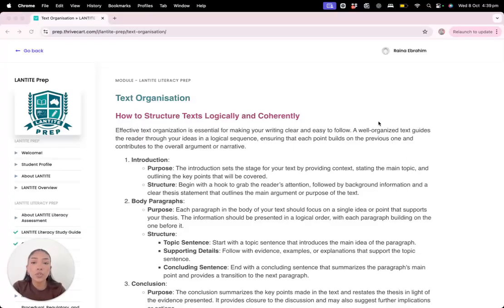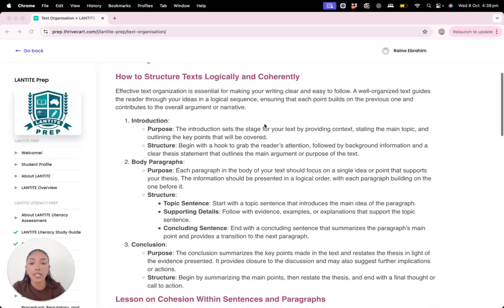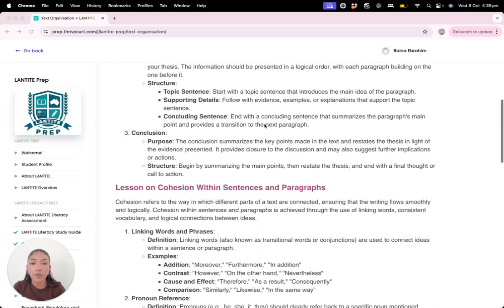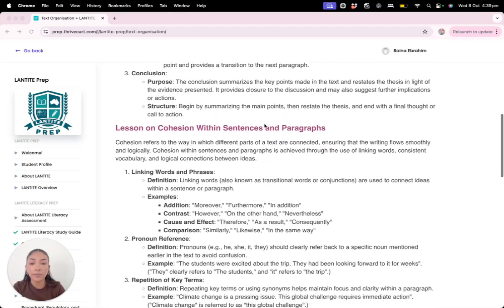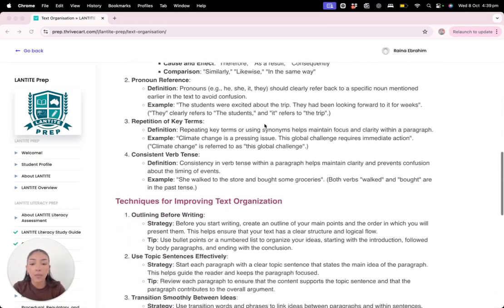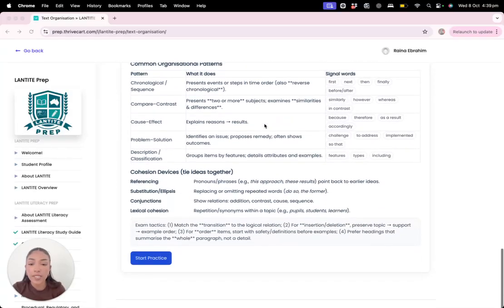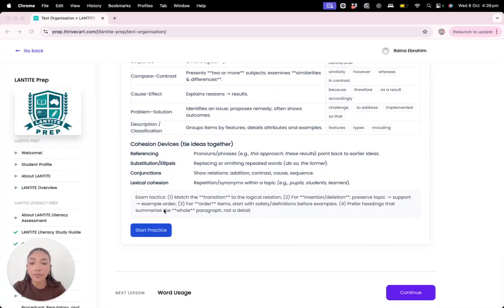So if you want to go through and read all of this, it is available for you on the study guide, and that is there for you to go through and read through. I won't be going through it today. I'm going to go straight to the quiz. So let's review the quiz together. I'm going to start.